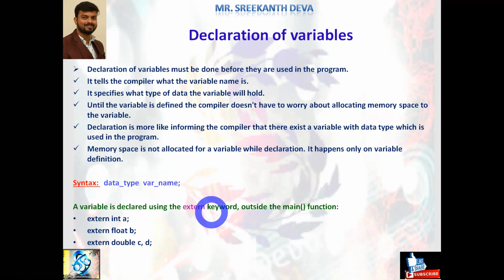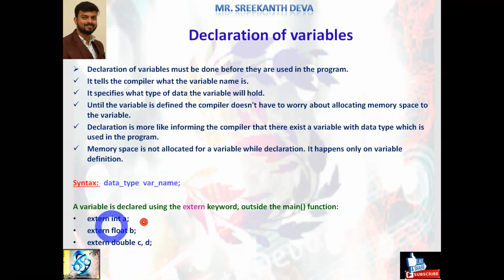If you are not using the extern keyword, by default these global variables become what? Extern variables. Generally, using the extern keyword, we can provide accessibility of these variables to multiple files of the C programming language.